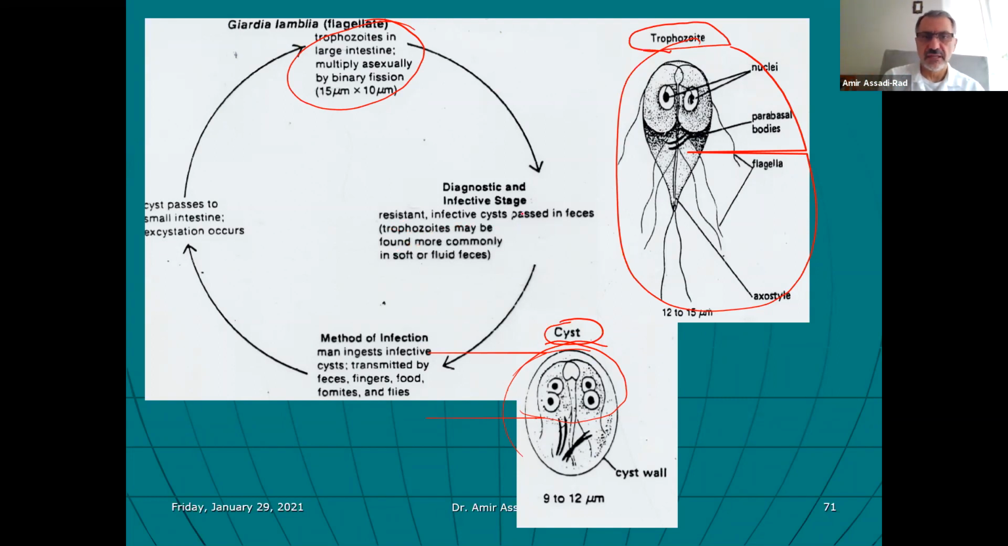Trophozoites may be found in commonly soft and fluid stool. And then the method of infection in man, ingestion of infective cysts transmitted by feces, fingers, food, fomites. That's what I want you to know. And flies. Of course, flies go sit on the feces, and the cysts of this organism attach to the legs of the fly, and the fly comes and sits on our food, and we eat that food. We didn't even see the fly. We eat that food, and voila, we become infected with Giardia. That's what I mean by flies.